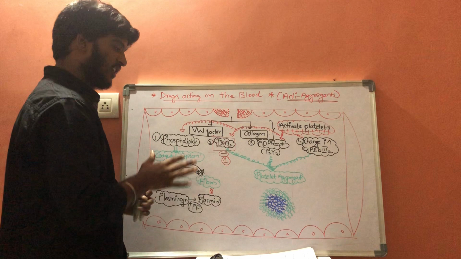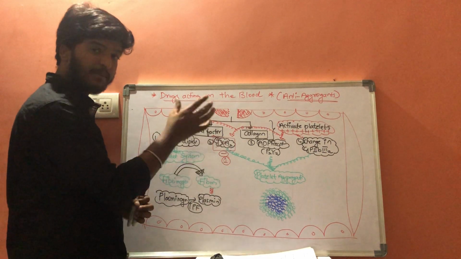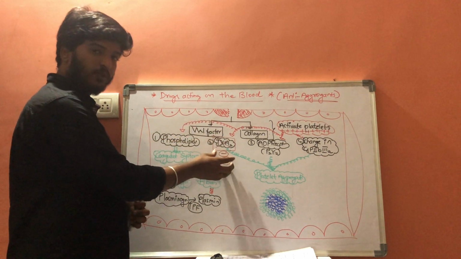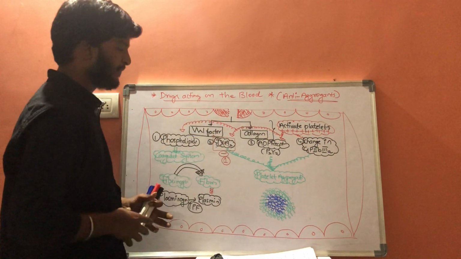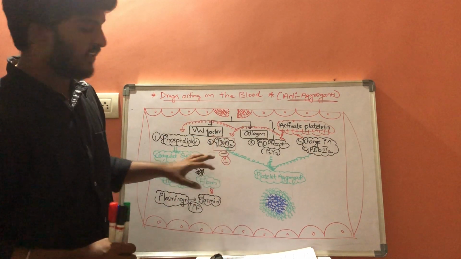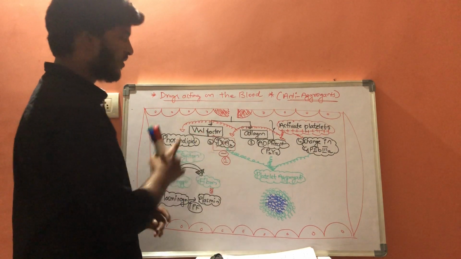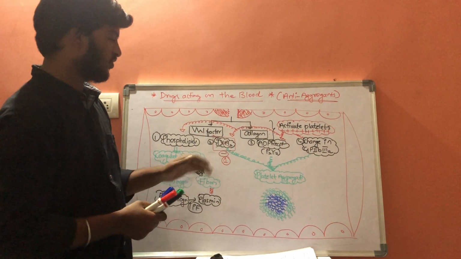Now let us discuss the names of the drugs which are acting in this area after some time. But keep in mind that the first group of drugs are thromboxane A2 inhibitors.